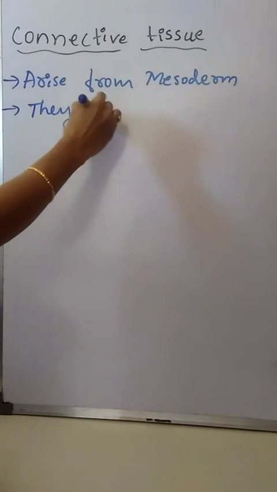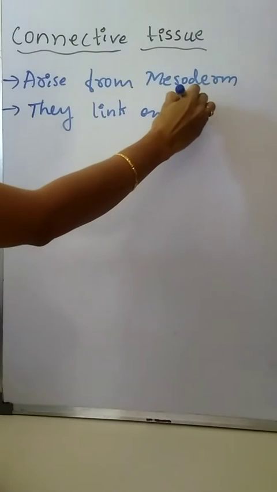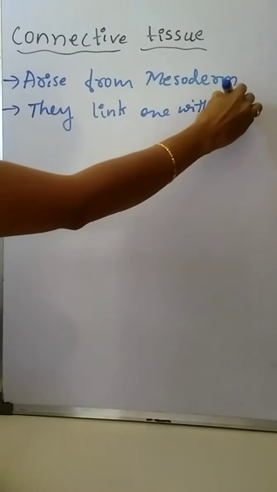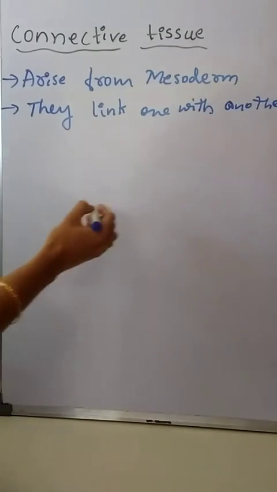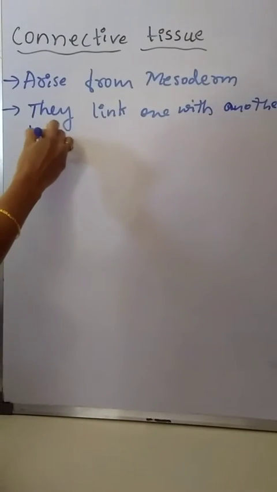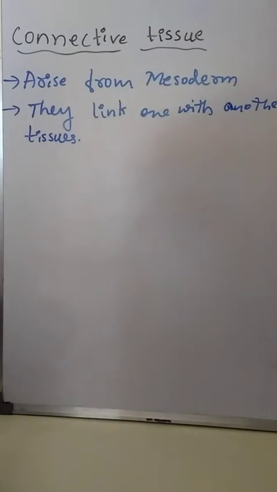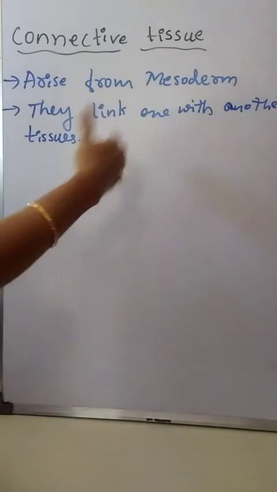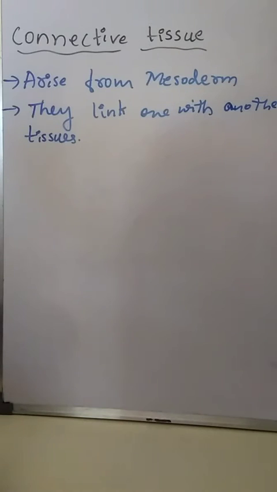Many tissues of the body are connected to each other with the help of connective tissues. They link one type of tissue with another type of tissue. Hence they are called connective tissues.